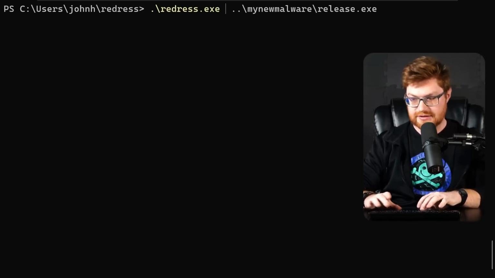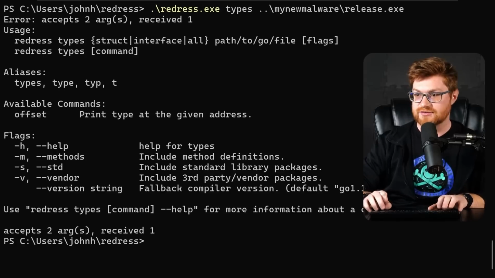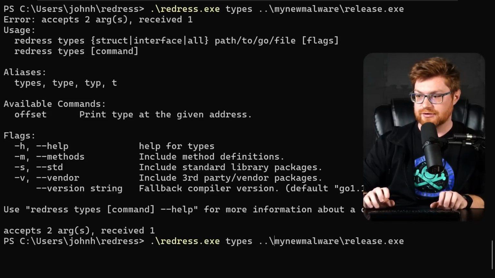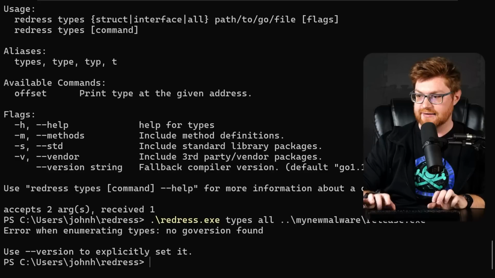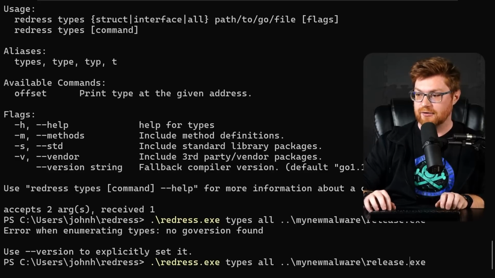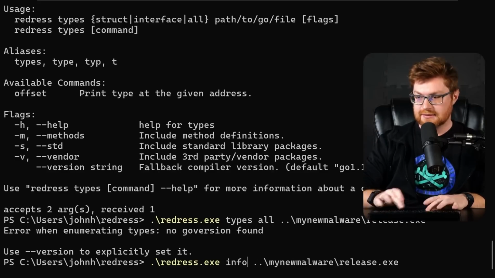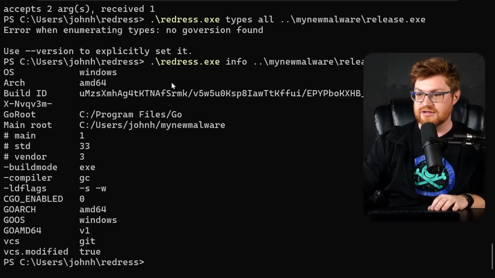Let's go for the types first and see what it tells us. Oh, it should be able to retrieve practically all of them. So let's run this with an all following that. And with that, oh, you need to actually tell it the version. Well, could we track it down with the info command? Let's use info. Okay, and this already sees OS, Windows, architecture, 64-bit.